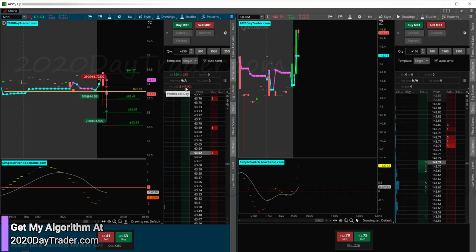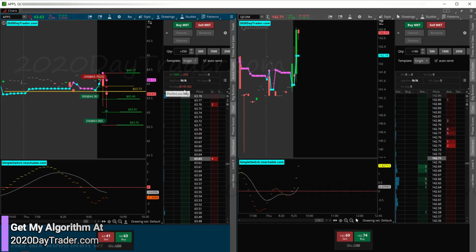Well, we recovered $30, $40. So at least we're not red on that day trade. Recovered 30 or 40 bucks there. All right, we'll look and see if another trade sets up.